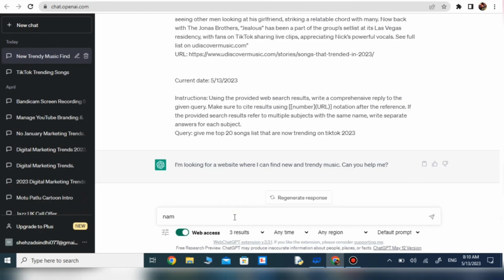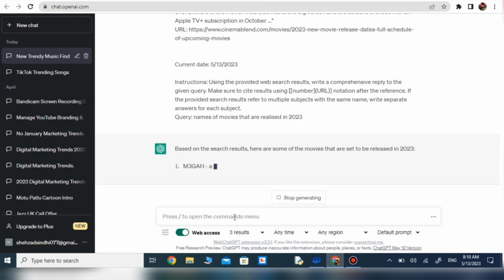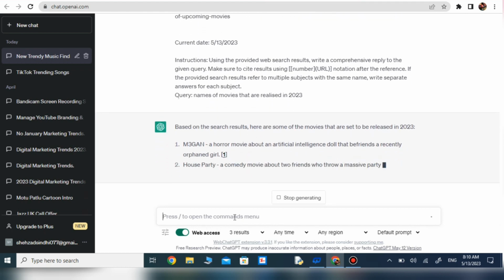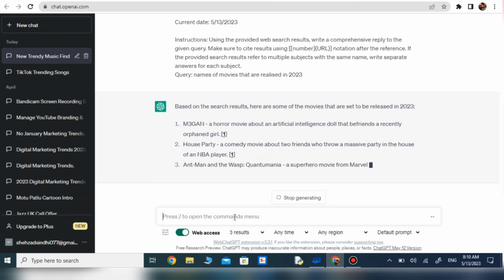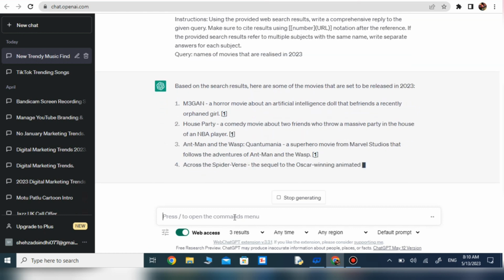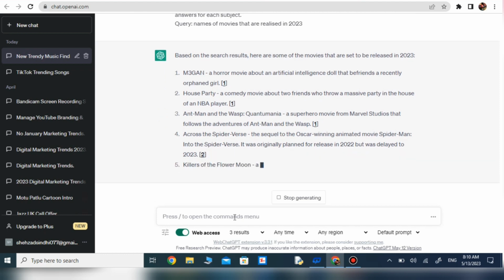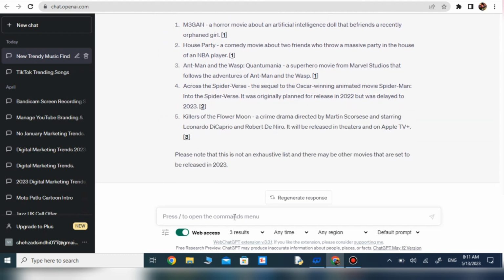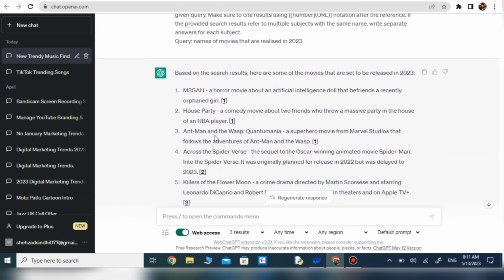So here we ask another question: give me the names of movies that are released in 2023. So it will give me the answer. We will show. So here I have written this and pressed enter and here ChatGPT has now started to write this information. So here it started and completed it. I will show you. So here you can see the names of movies.